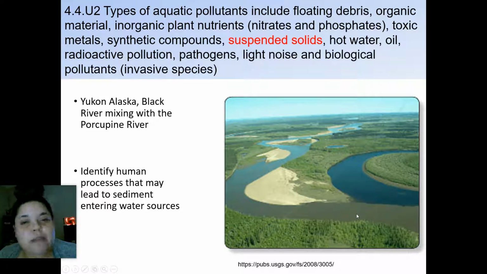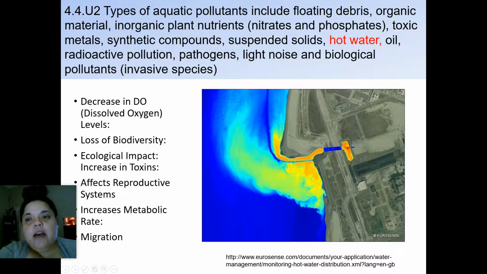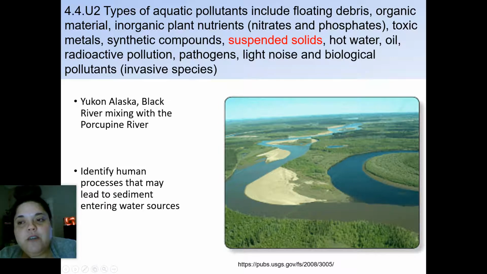And so where do you think some of those might be coming from? Right? So farming, dredging, and fishing practices, maybe recreational. It could also be habitat degradation, so runoff from maybe a clearing of lands and deforestation that can end up producing those solids into the riverways. So somewhere downstream, that's what's occurring, and that gets washed away, and that's why you see the difference between the two different rivers that are coming together. For Alaska, it's happening because of deforestation.